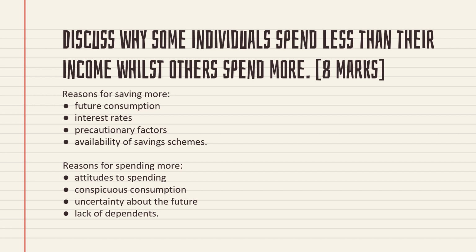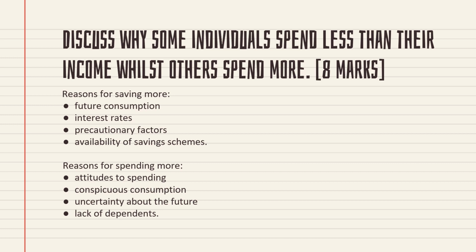Discuss why some individuals spend less than their income whilst others spend more. So we are saying that Indian consumers are in two groups. One group is spending a larger proportion of their income, and one group is spending a smaller proportion of their income. Why has this happened? That is the question, and it is an 8-mark question.